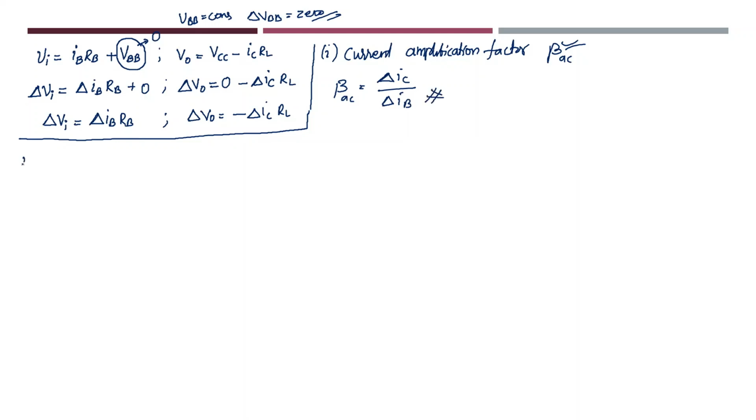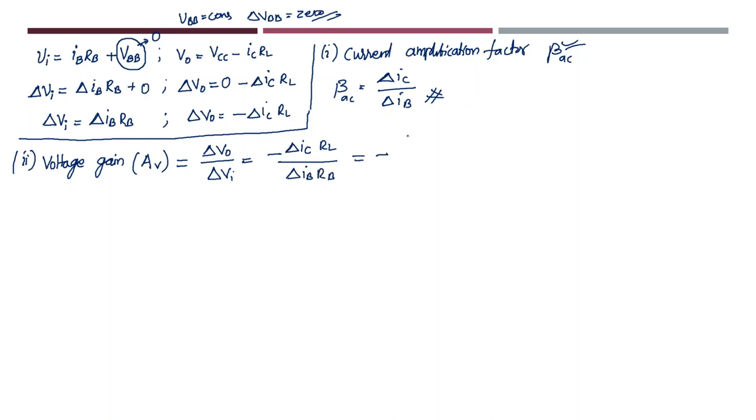Now let's find out the next formula, that is voltage gain. It is represented by the symbol AV. Voltage gain is nothing but output voltage by input voltage. What is the formula for output voltage we got? We got the answer as minus delta IC RL divided by delta IB into RB.